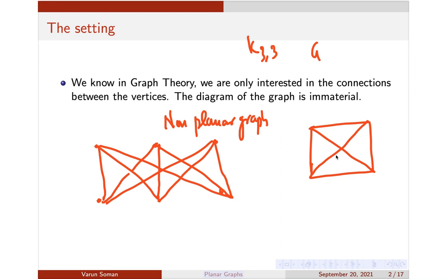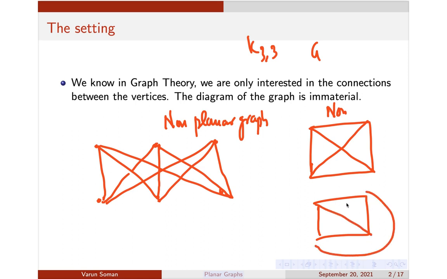For example, if you look at this graph, the edges are crossing over, and don't say at first that it is non-planar. It is planar because I can redraw this graph in such a way that the edges will not cross over. I can draw it like this. So basically, by looking at the graph, you can't decide whether a graph is planar or non-planar. If you have to prove it is non-planar, you have to show that of all the plane embeddings, none can be drawn without crossover. That's the idea.